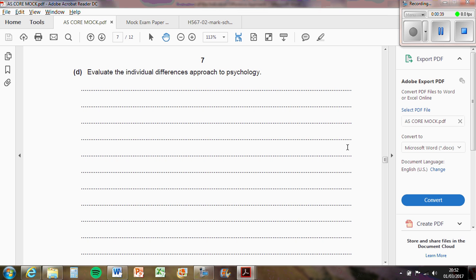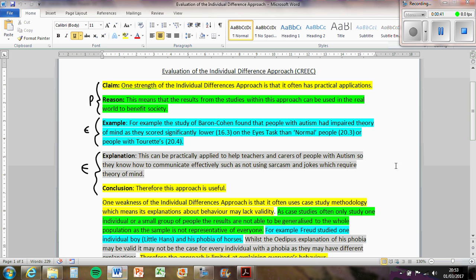Now you need to use Creek, and this is an example of the Creek that you can use. So we've got here one strength of the individual differences approach is that it often has practical applications. So you can use it in the real world. So it says here this means the results from the studies within this approach, I've linked it back to the approach here, can be used in the real world to benefit society. So that's kind of like the P bit of when you're peeing.